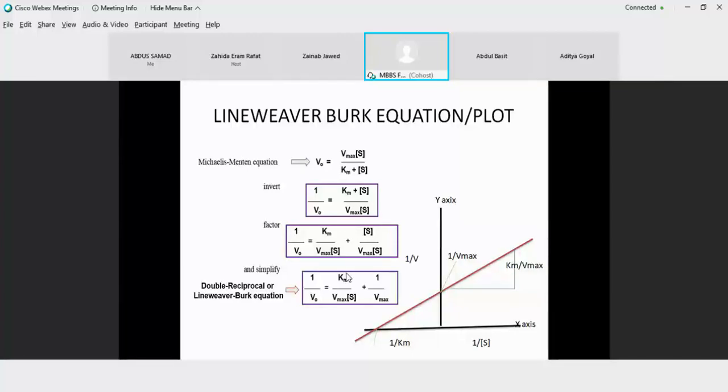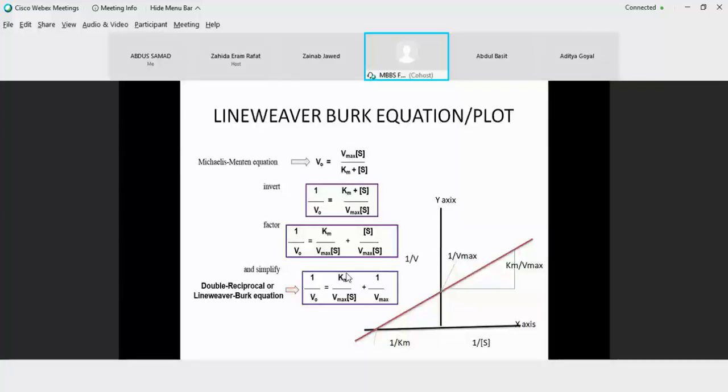So we have an equation that is known as the Michaelis and Menten equation, which is valid for that rectangular hyperbolic curve, and that is V = Vmax [S] / (Km + [S]). Now, if you take an inversion of this on the two sides, we get an equation that is known as the double reciprocal or Lineweaver-Burk equation. This equation is 1/V0 = (Km/Vmax)(1/[S]) + 1/Vmax, which is of the form y = mx + c. That is a linear equation.